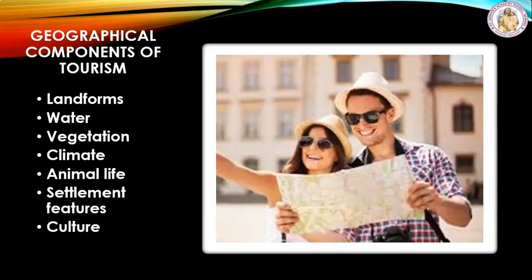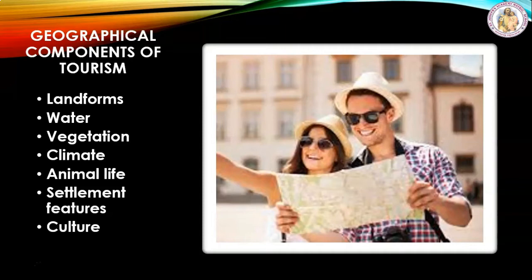Geographical components of tourism. Landforms: mountains, plateaus, canyons, valleys, caves, circuits, sand dunes, coral, cliffs, etc. Water: rivers, lakes, waterfalls, hot springs and geysers, snow and glaciers, water currents, tides and waves.